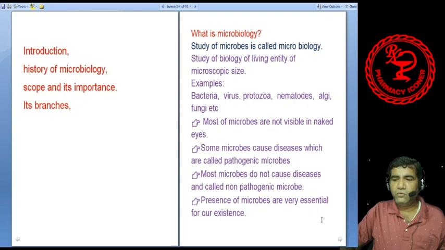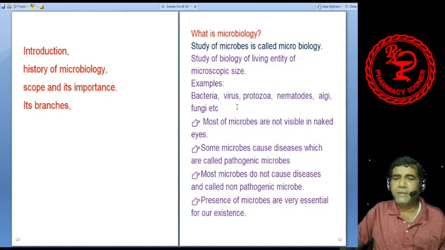So now, what is microbiology? Microbiology is the study of microbes. That is, the study of microbes is called microbiology. In other words, the study of biology of living entities of microscopic size is called microbiology. Examples of microbes are bacteria, virus, protozoa, nematodes, algae, fungi, etc.